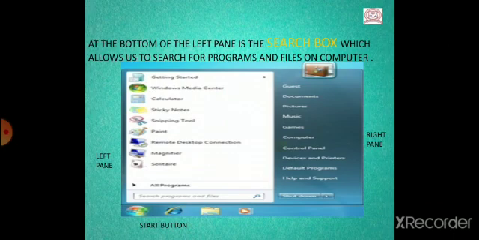This is the left pane of the start menu. At the bottom of the left pane is the search box. See, it is written search programs and files, which allows you to search for programs and files on your computer. It may happen that you have given any file name or any folder name to any of your documents. You can type the file name here in search programs and your file will get opened.